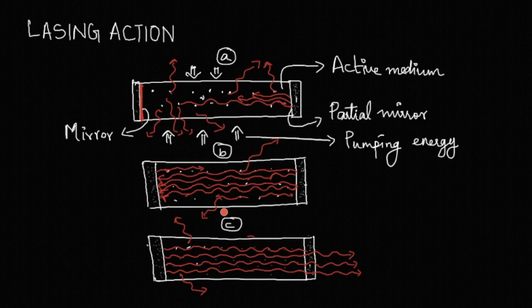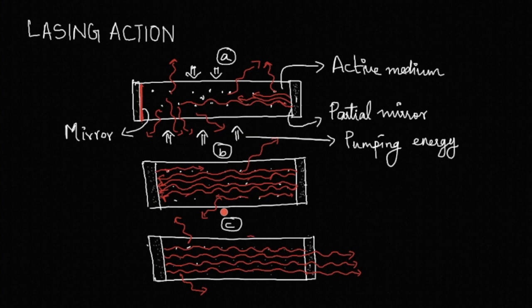Photons strike the opposite mirror and are reflected once more into the medium, and when they travel through the medium they generate more photons and result in more amplification. The photons are then reflected again at the mirror and travel through the medium, reflected back and forth, and in this way stimulated emission sharply increases and the amplification of light occurs.